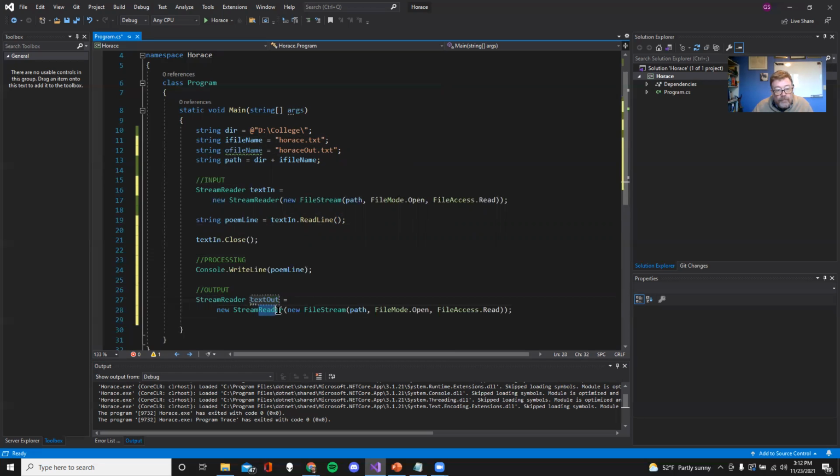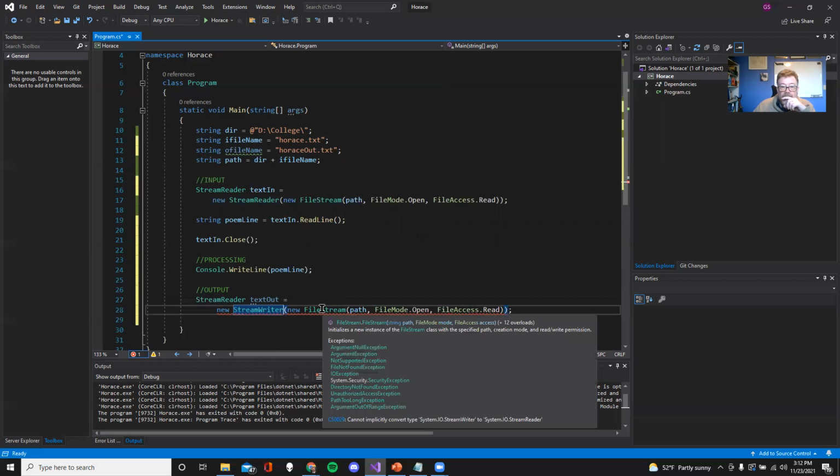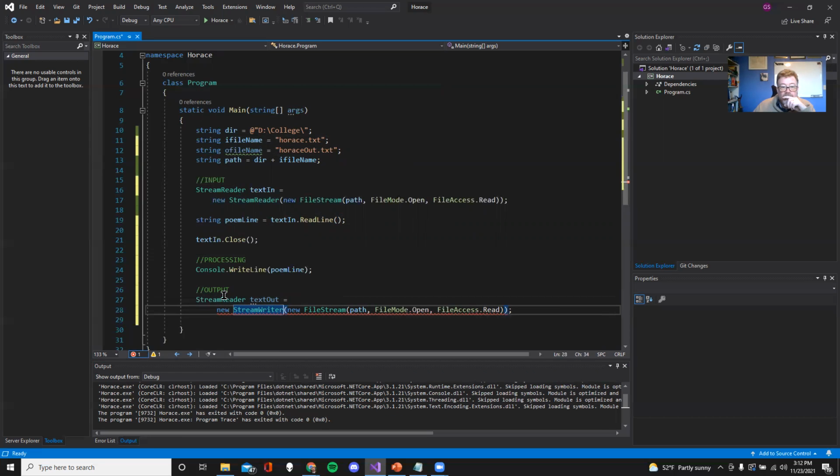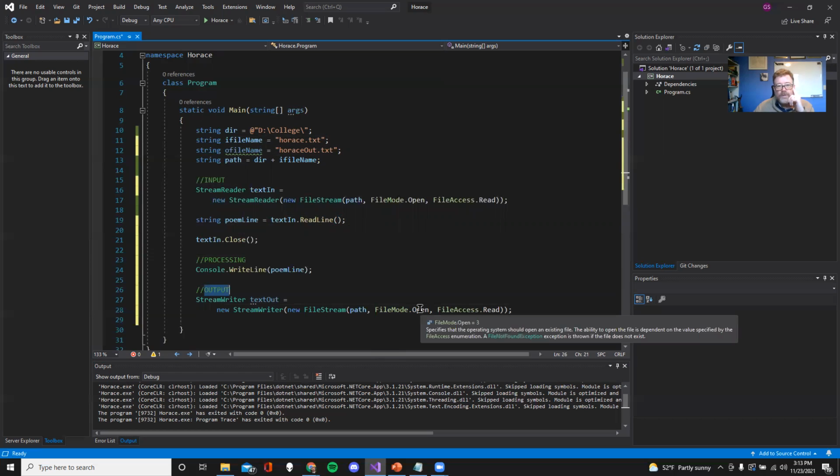So it's not StreamReader, it's StreamWriter. So a StreamWriter class is going to create an object called text out, which is the StreamWriter class. It's going to be constructed using the below thing here.